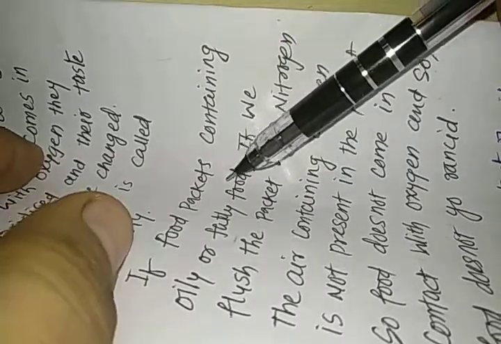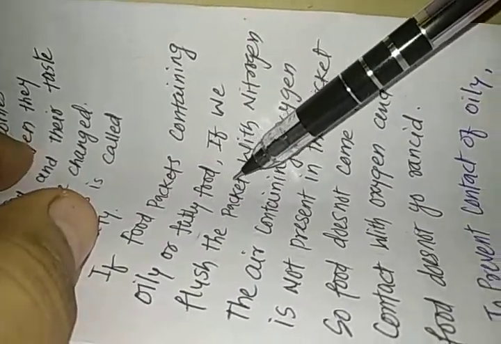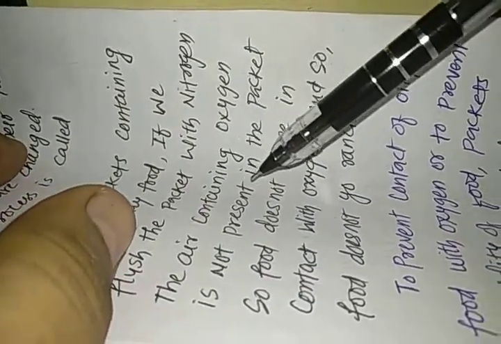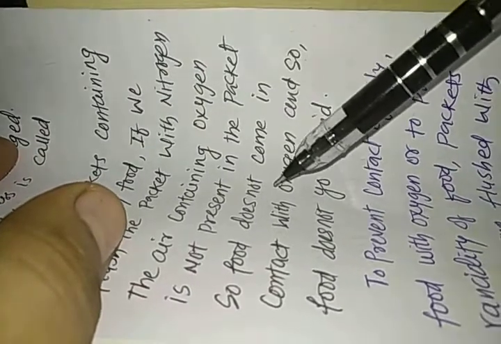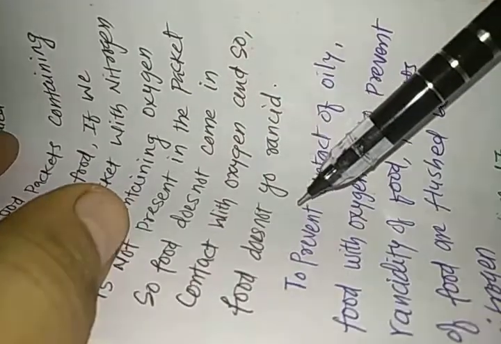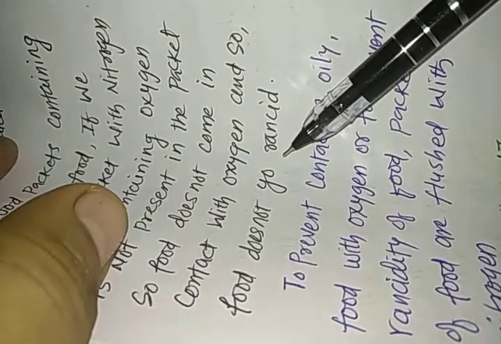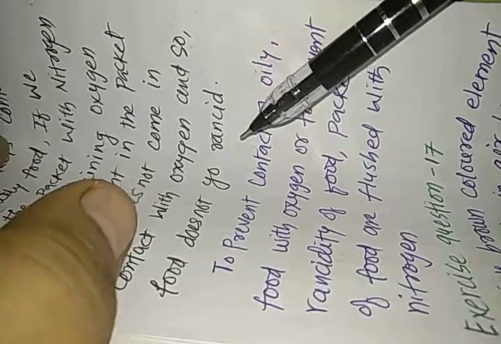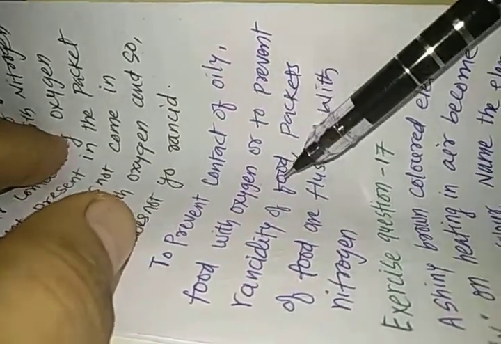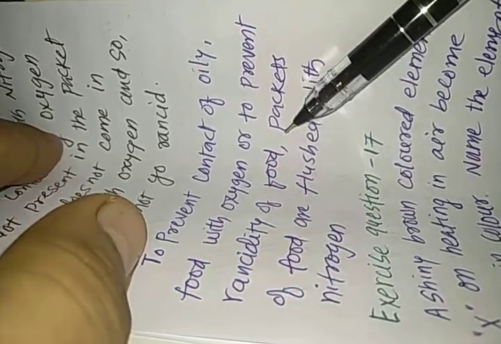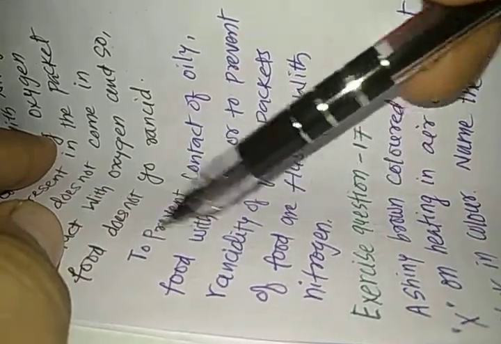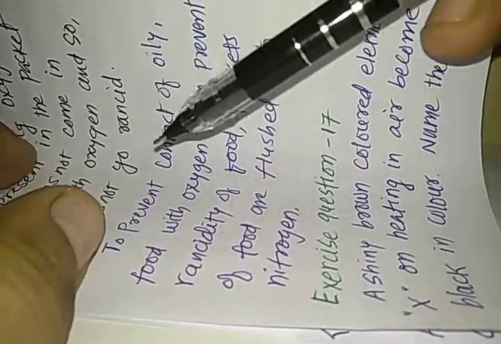If we flush the packet of oily or fatty food with nitrogen, the air containing oxygen is not present in the packet. So food does not come in contact with oxygen, and so food does not go rancid. This is how we can prevent rancidity. To prevent contact of oily food with oxygen, packets of food are flushed with nitrogen. This is the summary of the answer.